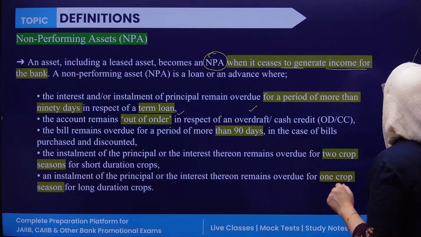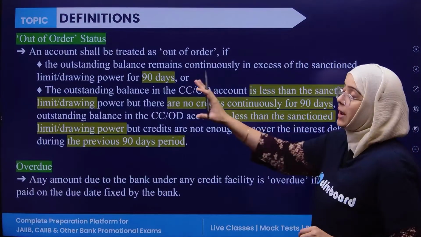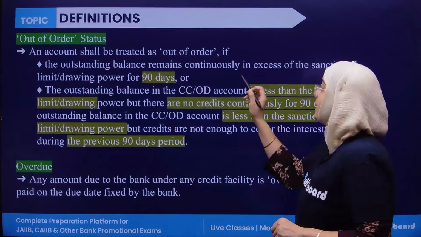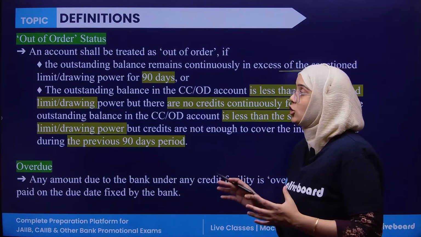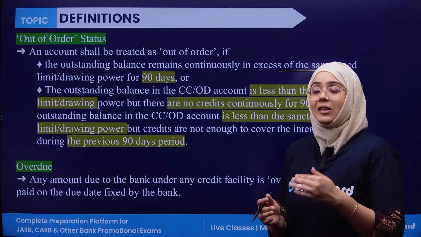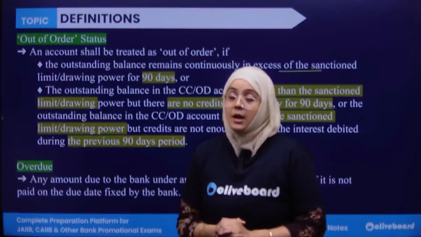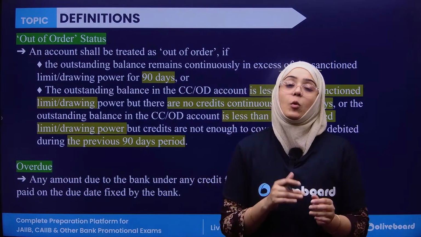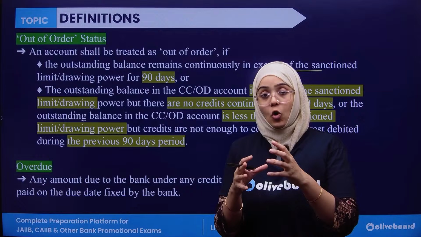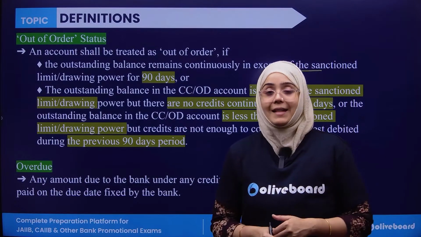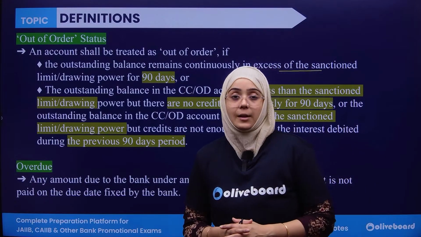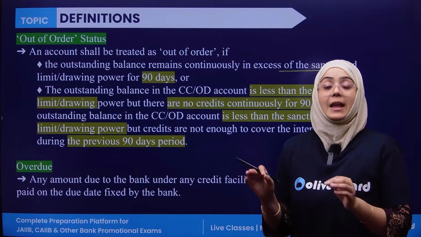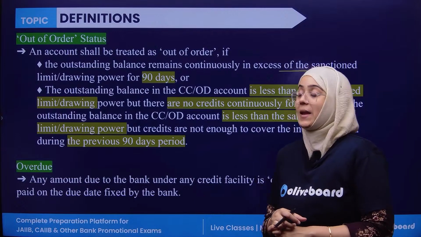Now, what is an out of order account? An out of order account is one where the outstanding balance remains continuously in excess of the sanction limit for 90 days. For example, your sanction limit is 1 lakh, and you have withdrawn 1.5 lakh, more than your sanctioned drawing limit, and that remains overdue for more than 90 days. Then your account is said to be an out of order account.